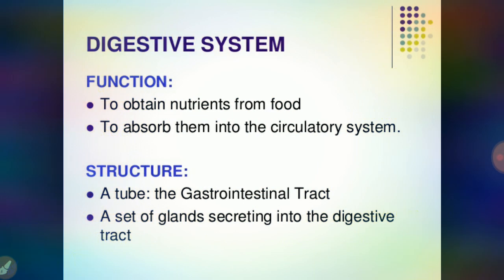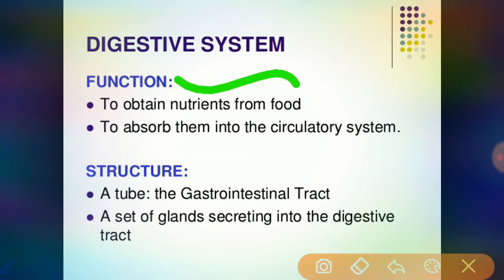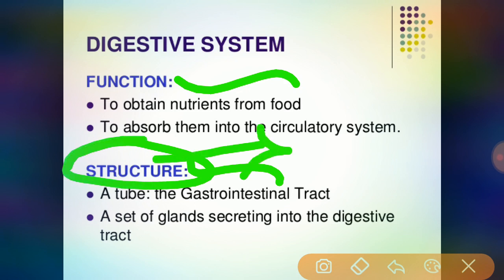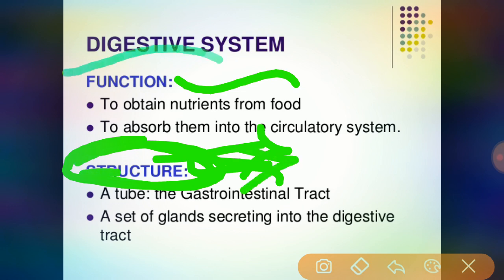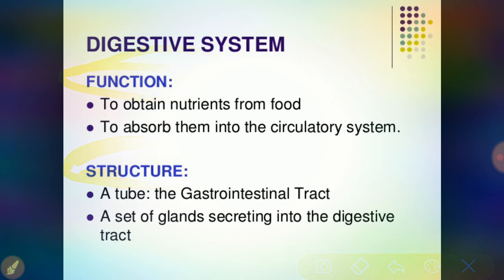The digestive system is mainly studied in 2 ways: by function and by structure. You have to know that structure belongs to anatomy. If the question asks you to write the structure, it comes under anatomy. Function belongs to physiology. The anatomy of the digestive system, that is, its structure, is a tube that we call the gastrointestinal tract.